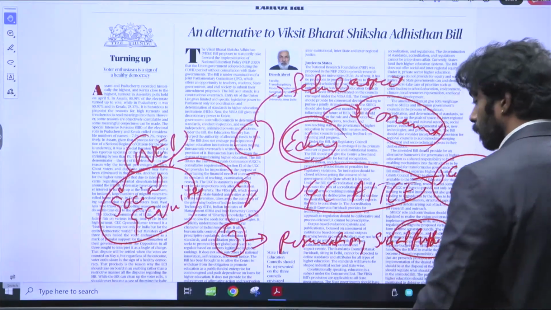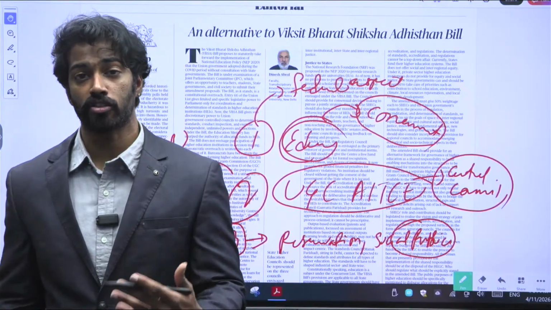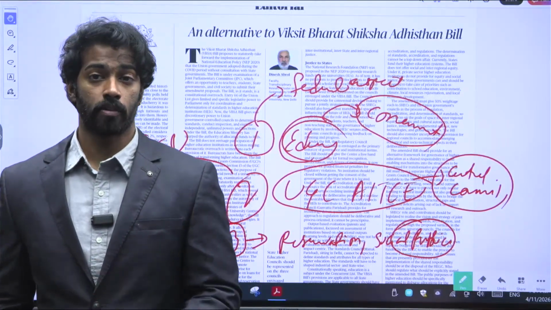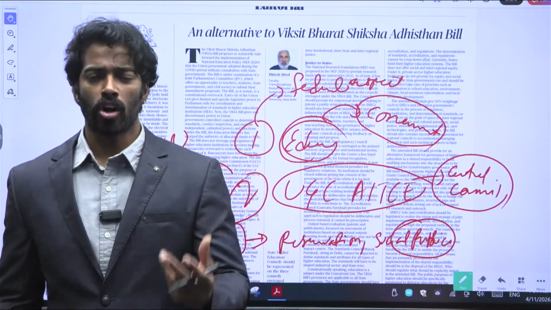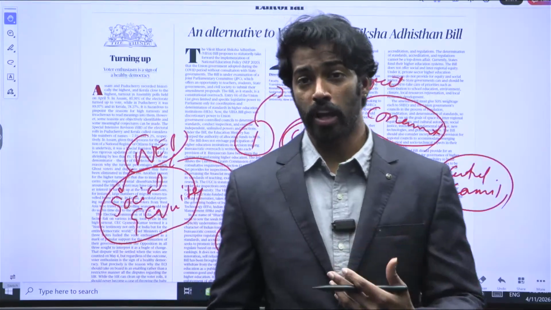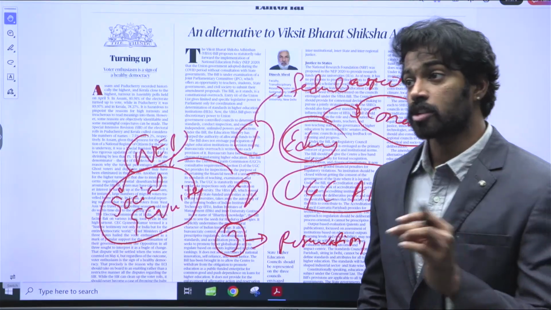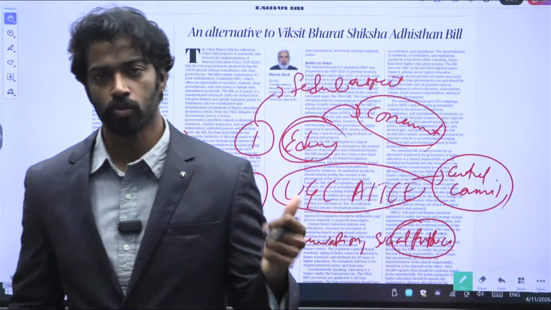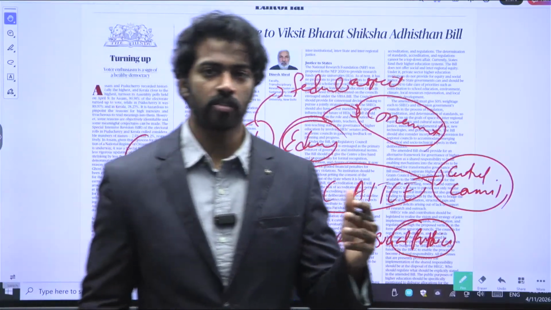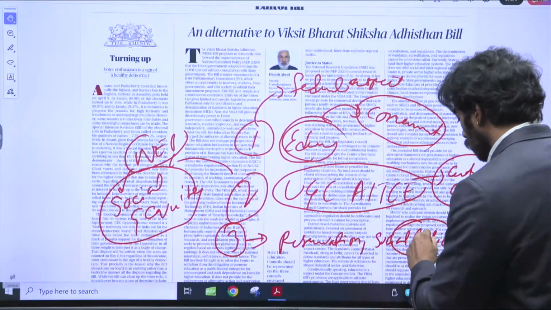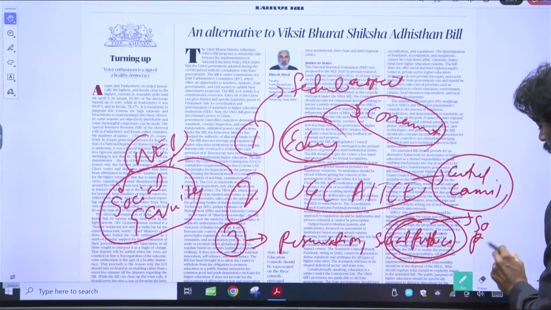And when it comes to funding, the National Education Policy sought to increase the public funding for the higher educational institutions to over 6% of GDP. And when 6% of GDP was the mandate given by NEP 2020, it should include laws or policies or tenets that would ensure that this kind of funding is more promoted. In this particular law, there is no aspect mentioned about funding for the higher educational institutions, which would ensure the flow or the route through which funding can happen is absent. Okay, the route through which the public funding will happen is absent. So there is a confusion when it comes to public funding in this particular bill.